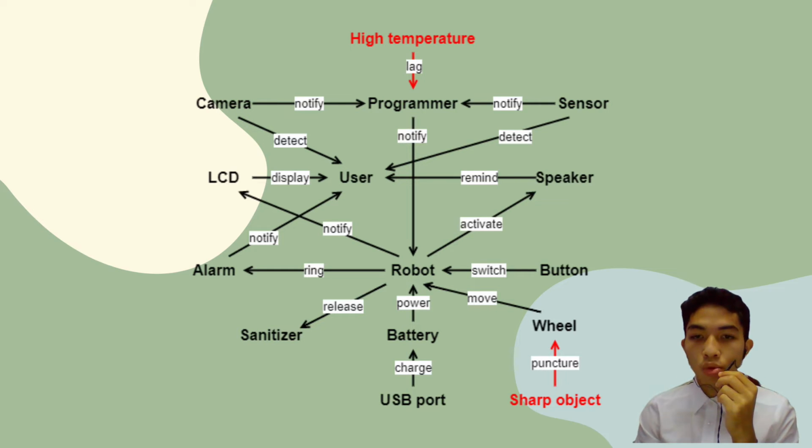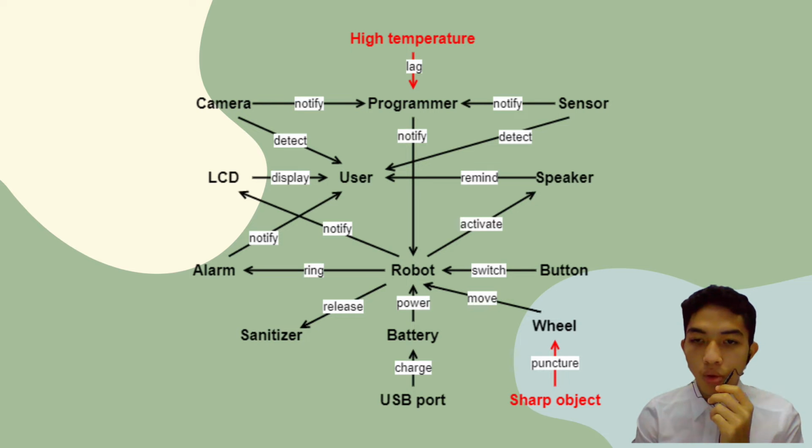Then we have a button to switch the robot on or off, and we have a camera and sensor, which will detect the user. The camera is used to detect the temperature, and the sensor is used to detect the hand and temperature too. The camera and sensor will notify the programmer, and the programmer will notify the robot. Then the robot will release the sanitizer. The robot will also ring the alarm if the temperature is above 37.5 Celsius. It will also activate the speaker to remind the user. It will also give a signal to the LCD, and the LCD will display the temperature to the user.